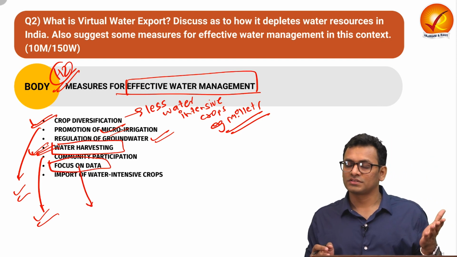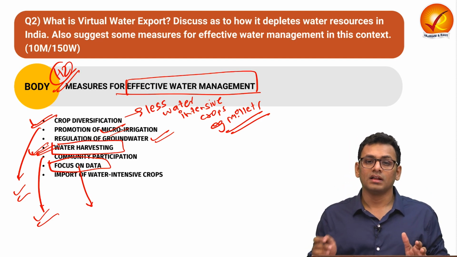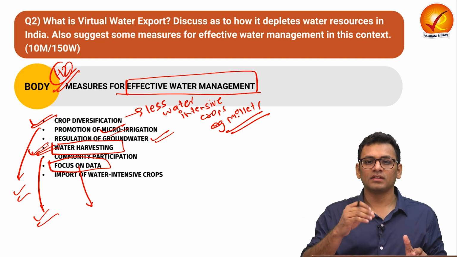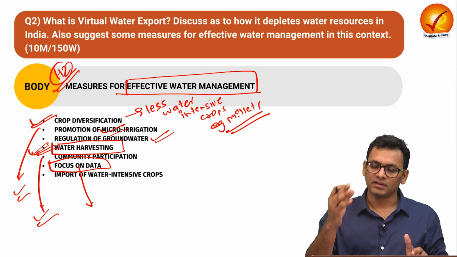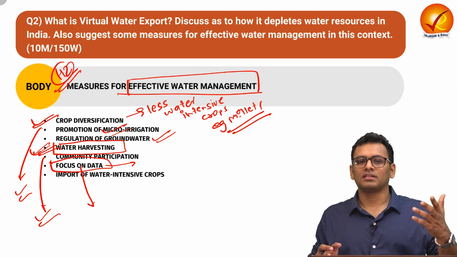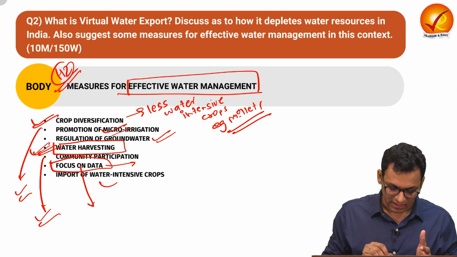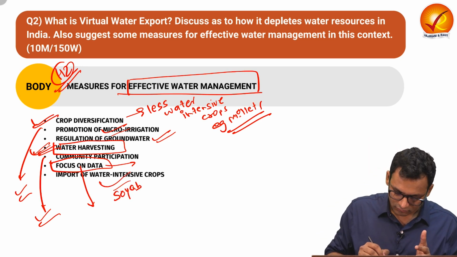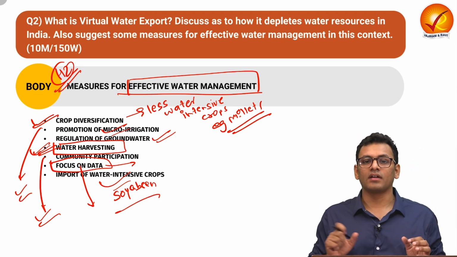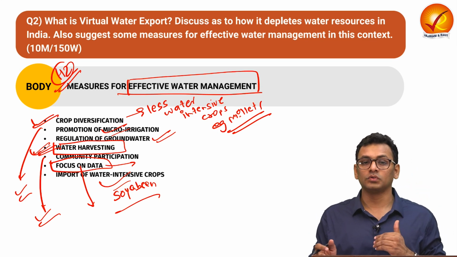We witnessed in the Niti Aayog's report that a certain amount of water was exported because of certain crop exports. Now that kind of data point must be available for different export units so that we can optimize how exactly we are exporting things. We have seen that countries like China have ensured such data points, where they import certain elements which are water intensive, such as soya. So import of water intensive crops can also help with safeguarding the water resources of the nation. So these are the measures you can talk about for heading 2 of this body.